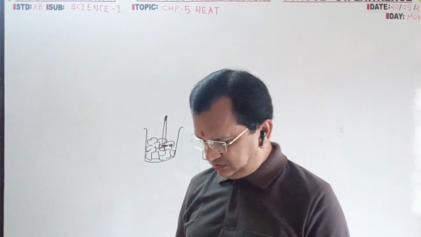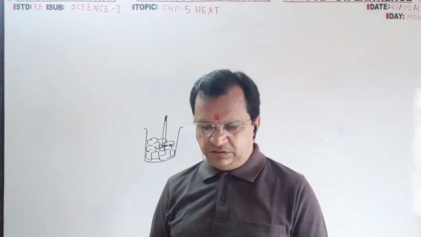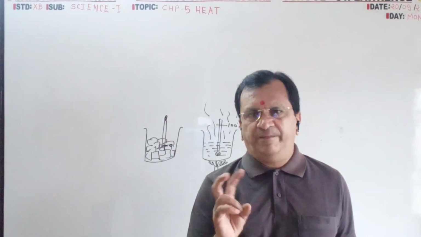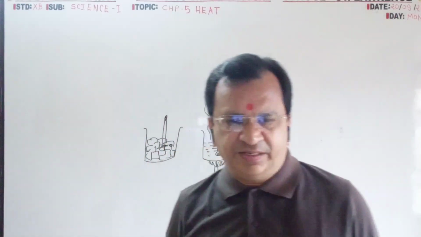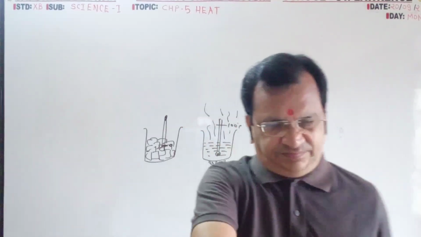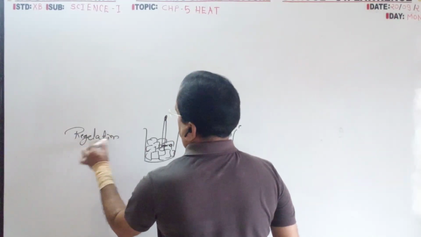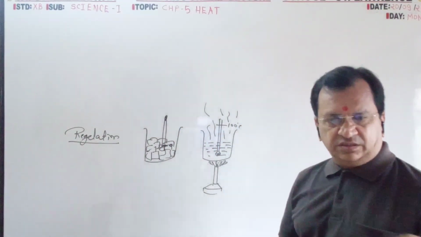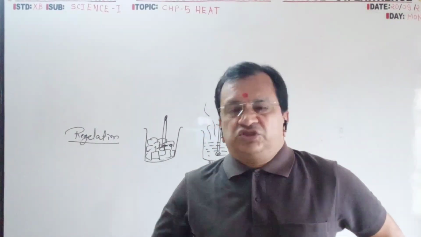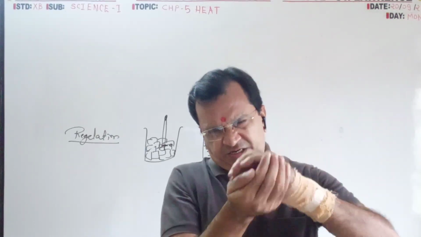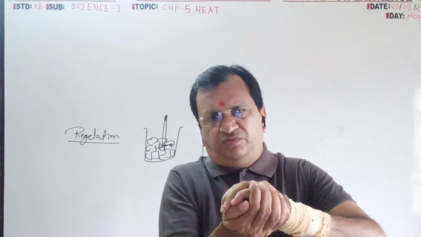Now next, it is a very practical example, a new definition, a new word: regelation. Take a small piece of ice in your two palms and give pressure for around 10 seconds.